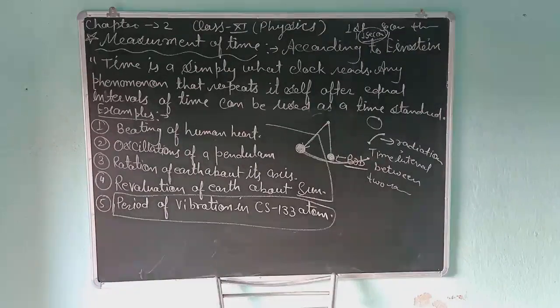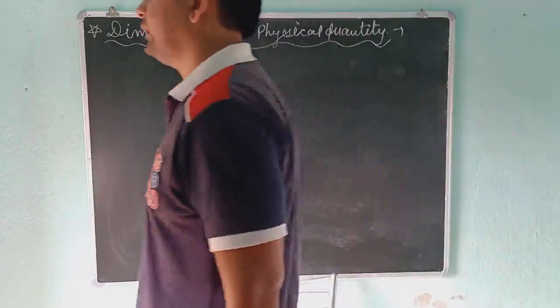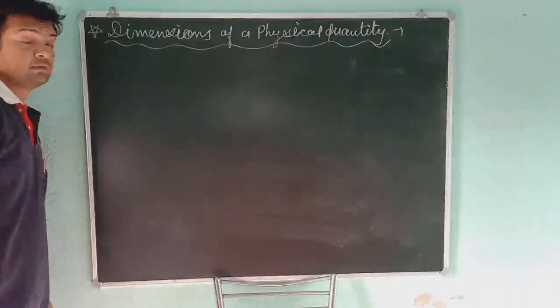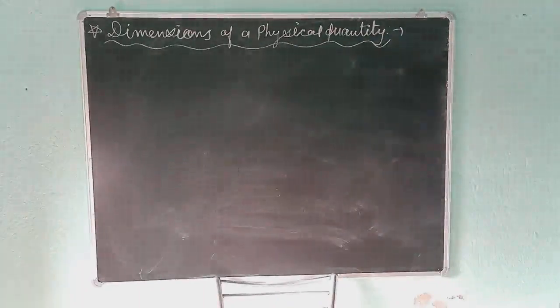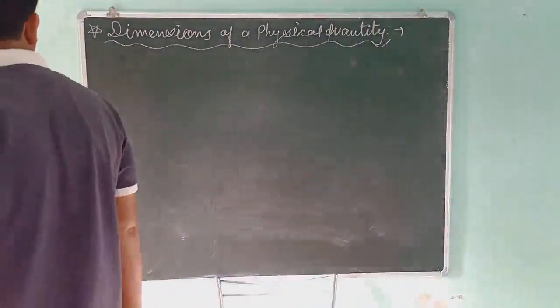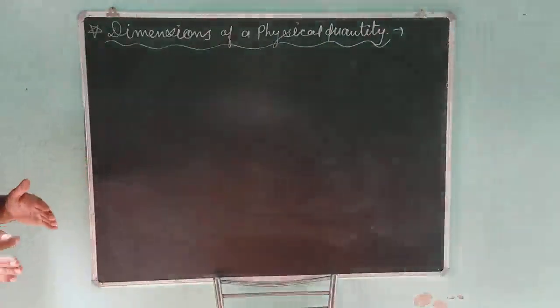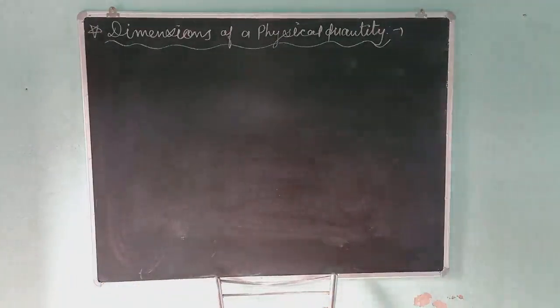Now the next topic is dimensions of a physical quantity. What is a dimension? Suppose you want to find the area of a rectangle. The area of a rectangle is equal to length into breadth. So what are length and breadth? Length and breadth are dimensions of the rectangle. The same dimensions are here, but we study them by a different method.